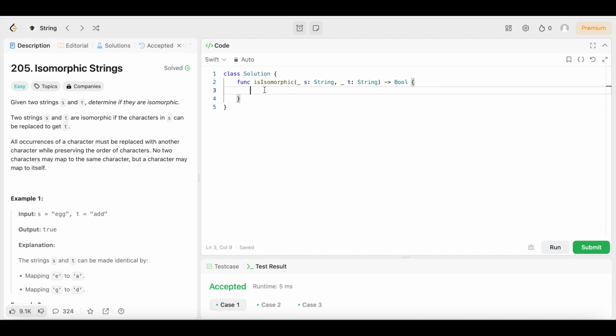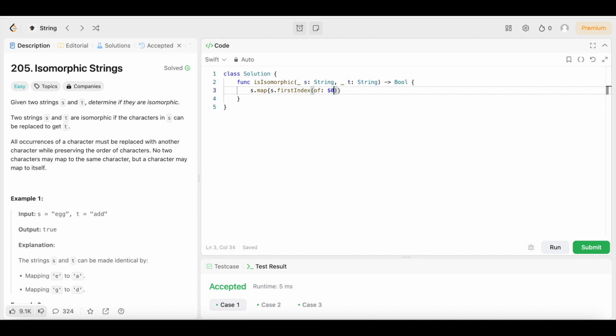And in order to do that, first thing we're going to do is we're going to say s.map. We're going to open up the brackets. Then we're going to say s.firstIndex. Then we're going to open up the parentheses. We're going to say of, we're going to put a colon. Then we're going to put